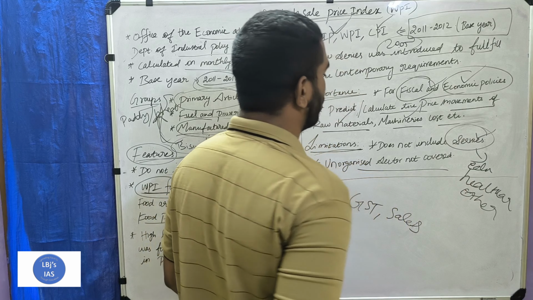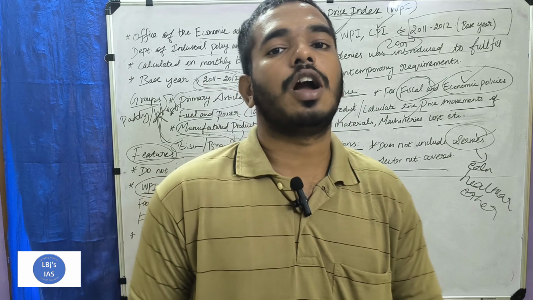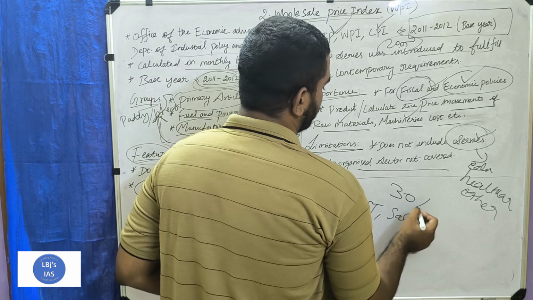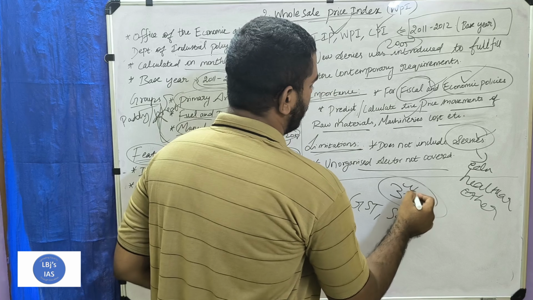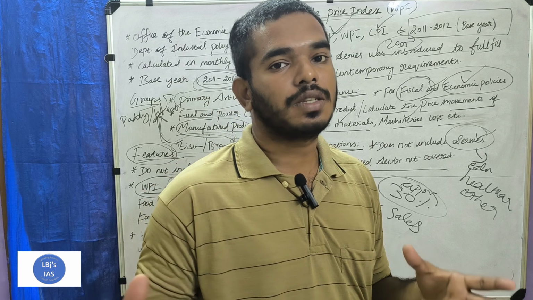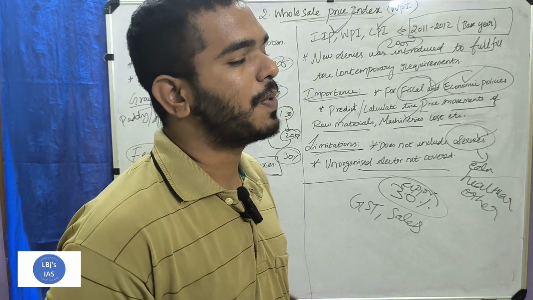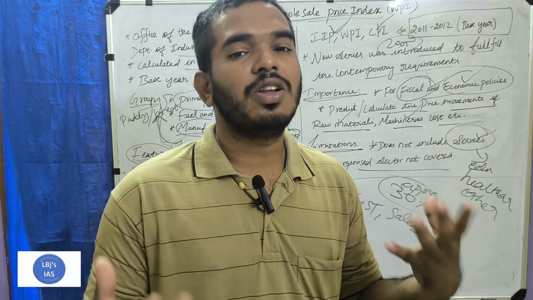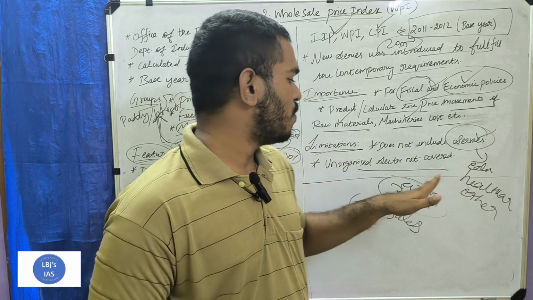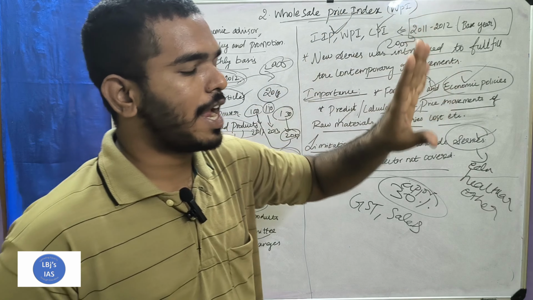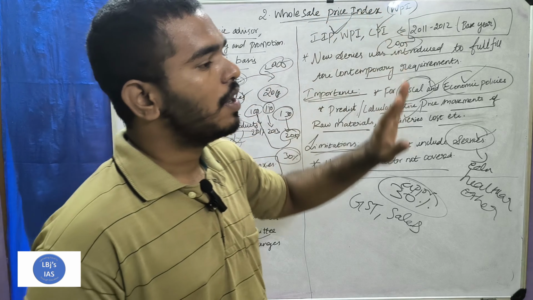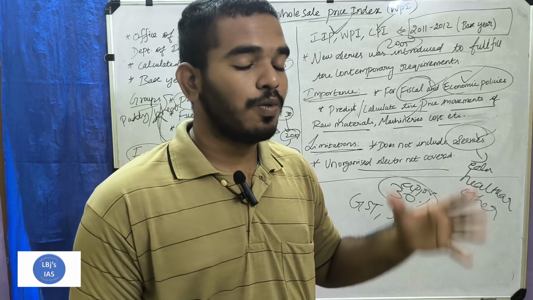So the unorganized sector is not covered. The wholesale price index is not able to cover the unorganized sector, where approximately 30% of the manufacturing is happening, which cannot be covered by the wholesale price index due to irregular data. Data is not available in the unorganized sector. So the wholesale price index can only cover the organized sector. So this is one of the measurements of inflation, okay, at a wholesale level.